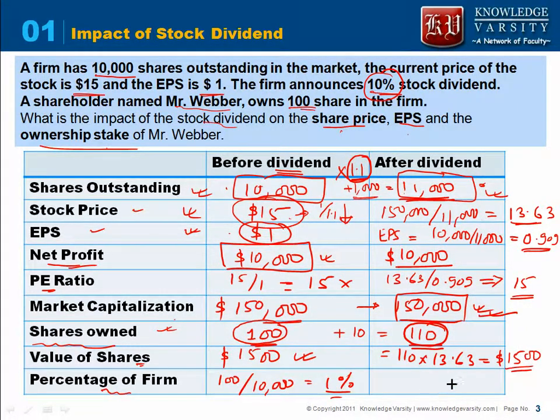So he has $1500 of wealth in the company, and his stake would still be 1%. So what we are seeing is, what is the impact on the share price? Share price will decrease. What is the impact on EPS? EPS will decrease. What is happening to the ownership stake? Ownership stake will remain the same. There will be no change because of the stock dividend.